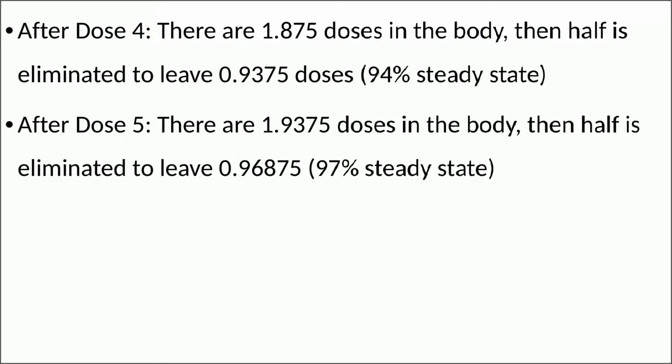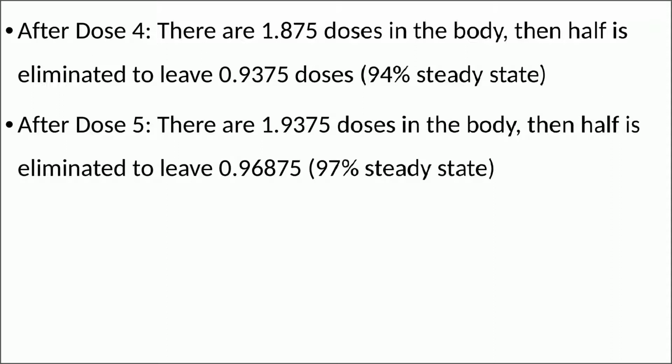After dose number 4, there are 1.875 doses in the body, then half is eliminated to leave 0.9375 doses, that is equivalent to 94% steady state. And after dose number 5, there are 1.9375 doses in the body, then half is eliminated to leave 0.96 doses, which is equivalent to 97% of steady state.